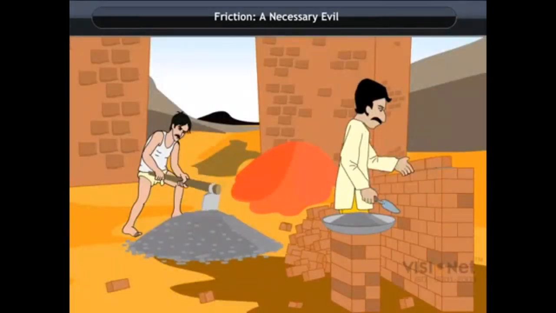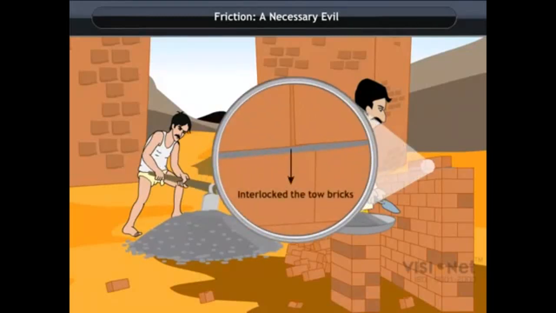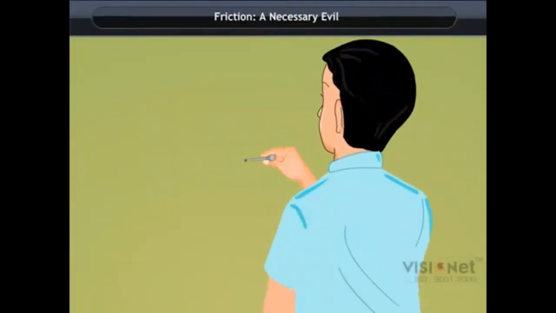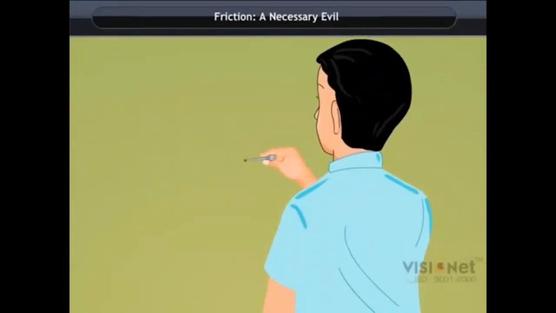Buildings are constructed because of the interlocking of rough surfaces with each other. That means, without friction, even buildings cannot be constructed. Friction is needed to fix a nail on the wall. We cannot fix a nail on the frictionless surface or smooth surface.